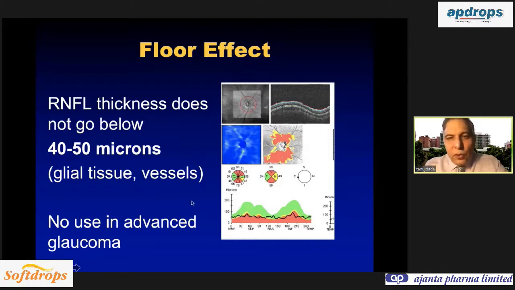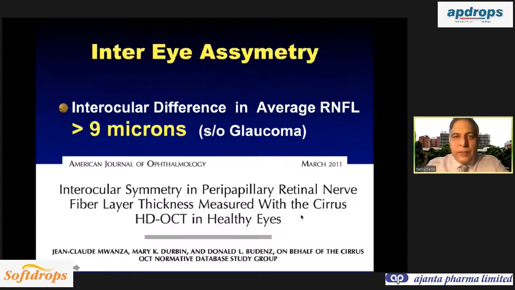So you cannot follow up a patient after this, because beyond this you have glial tissue and blood vessels, so it will never come to zero. On the OCT, 40 to 50 micron is the end stage for following a patient of glaucoma. The patient may progress, but you cannot do OCT to follow up because it has reached the floor effect. It will not progress, it will never come to zero. Remember, it will cut off at 40 to 50 micron.